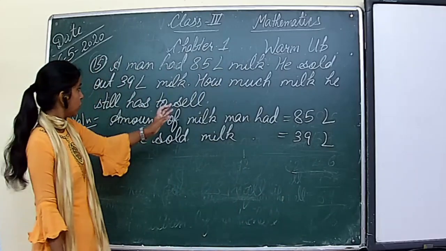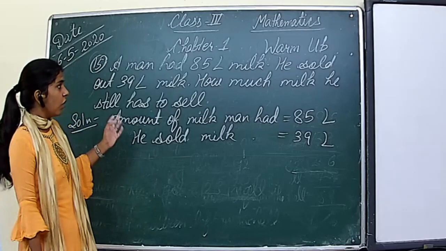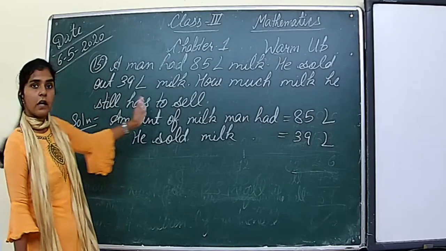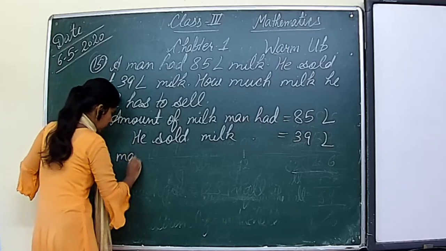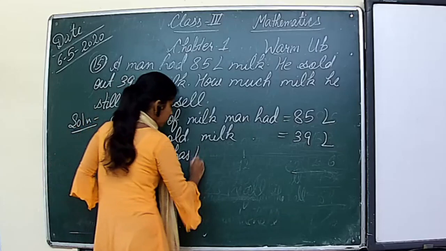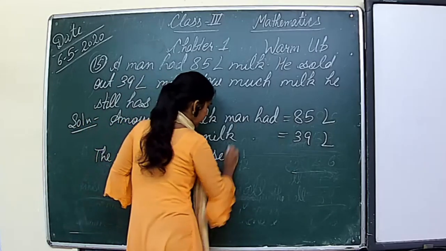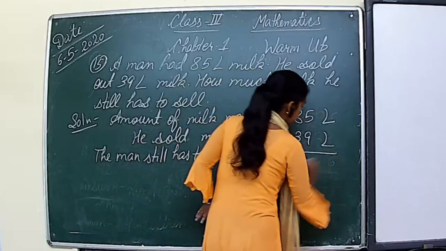So milk still left with him, or the man still has to sell milk is equal to, we will subtract the numbers.